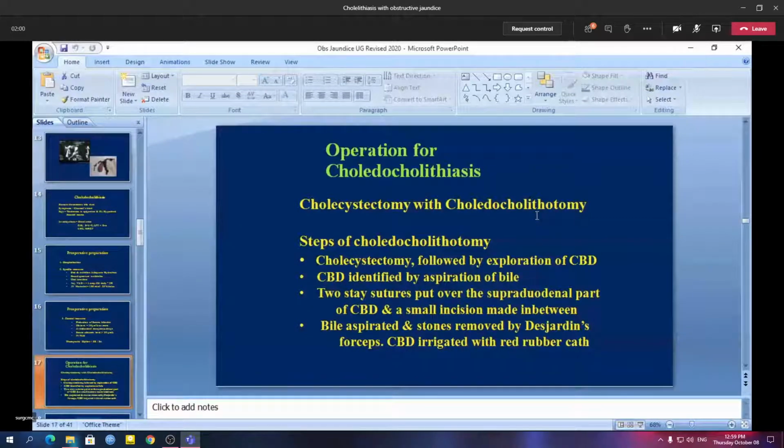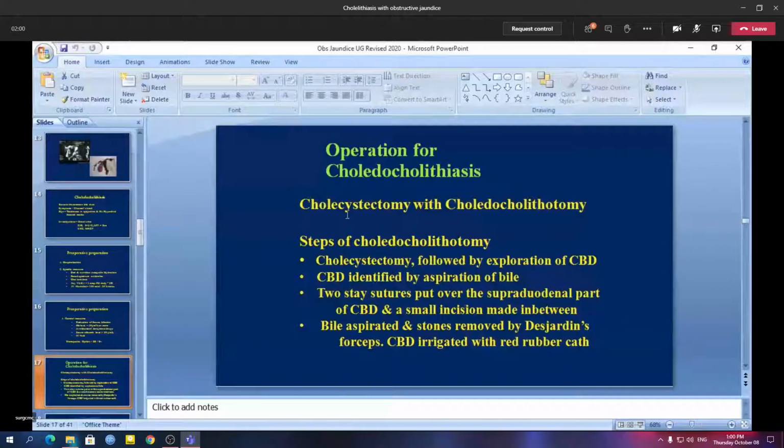That means in choledocholithiasis, the gallbladder is also diseased, so cholecystectomy has to be performed always. It is always cholecystectomy with choledocholithotomy. There is no operation like only choledocholithotomy. I'm discussing just the steps of choledocholithotomy, because cholecystectomy is probably discussed before this lecture.